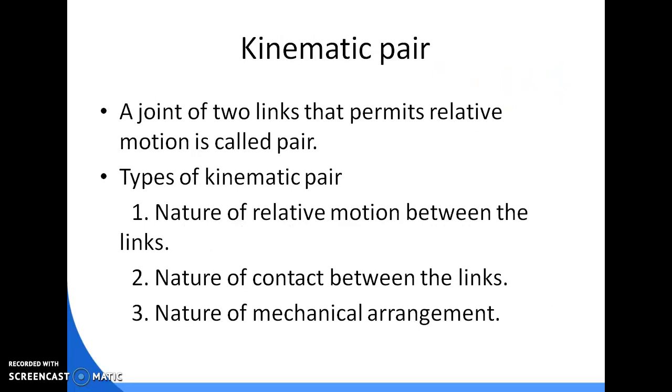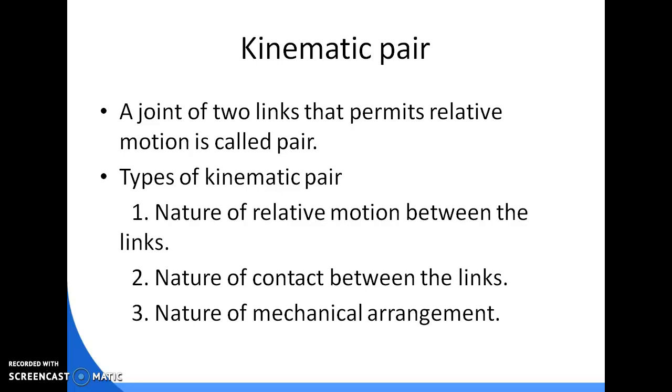Then we will discuss the kinematic pair. A kinematic pair is a joint of two links that permits relative motion. The relative motion between the elements or links needs to be completely or successfully constrained. The degree of freedom of a kinematic pair is given by the number of independent coordinates required to completely specify the relative motion. These coordinates are called variables.